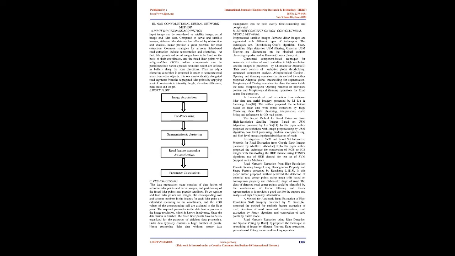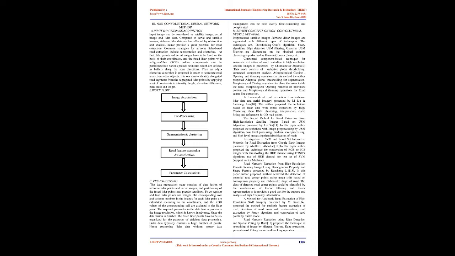At first, LiDAR points and aerial images have to be fused on the basis of their coordinates, and the fused LiDAR points with red/green/blue (RGB) color components can be partitioned into various pseudo-scanlines, which are defined as buffers along the scan directions. Then an edge clustering algorithm is proposed in order to segregate road areas from other objects. It is our aim to identify elongated road segments from the segregated LiDAR points by applying a set of constraints to intensity, height, elevation difference, band ratio, and length.